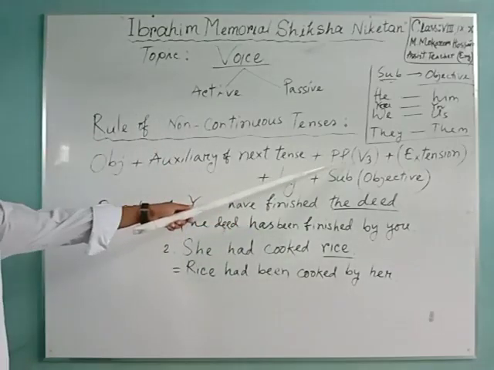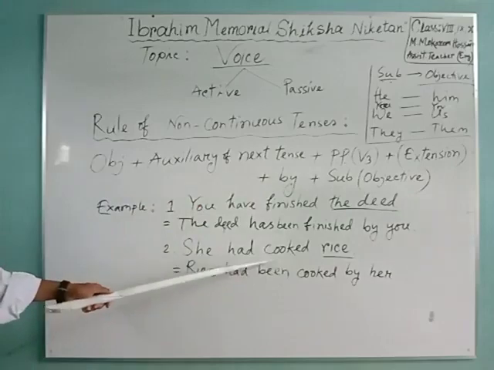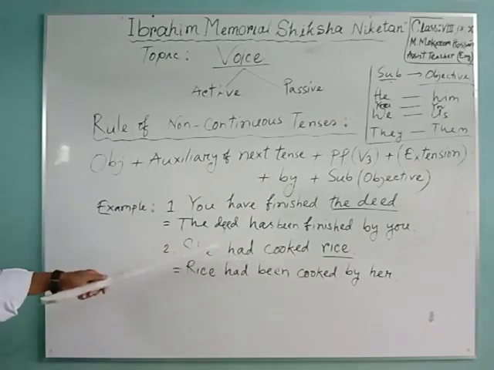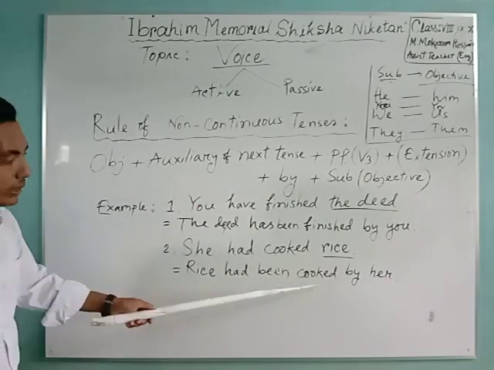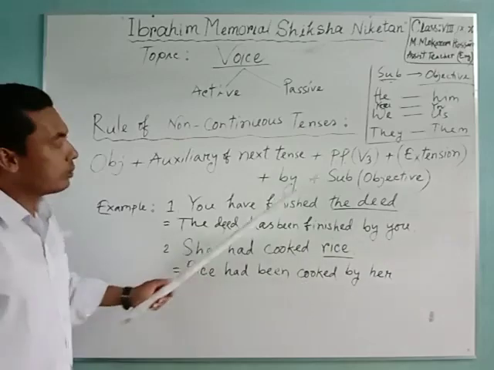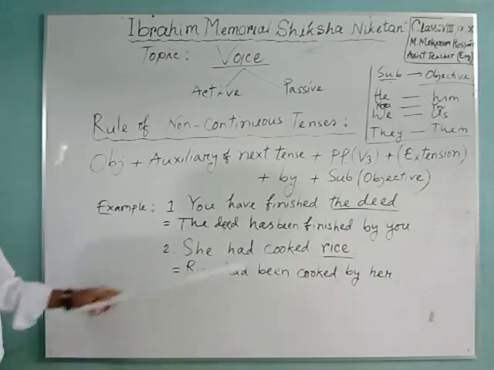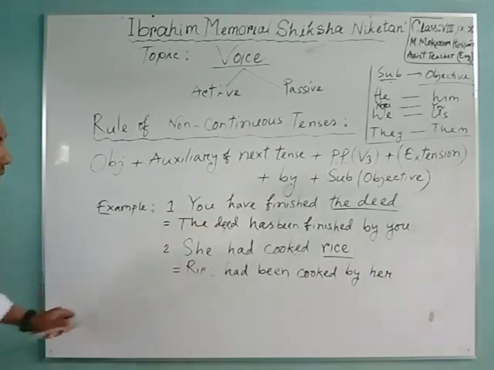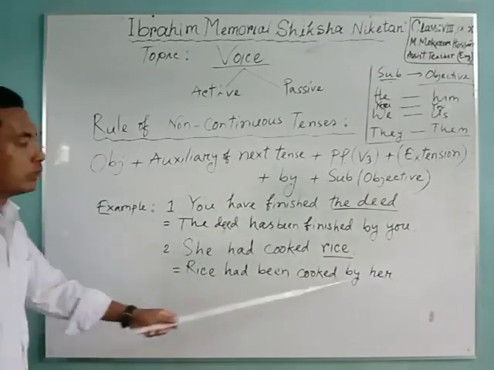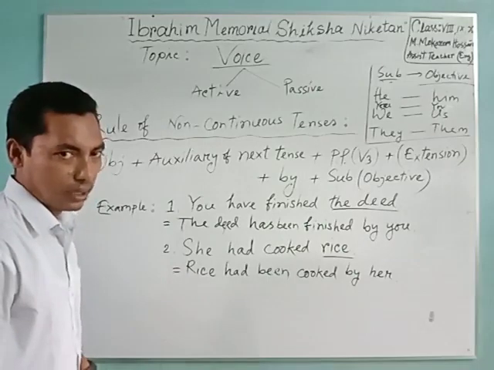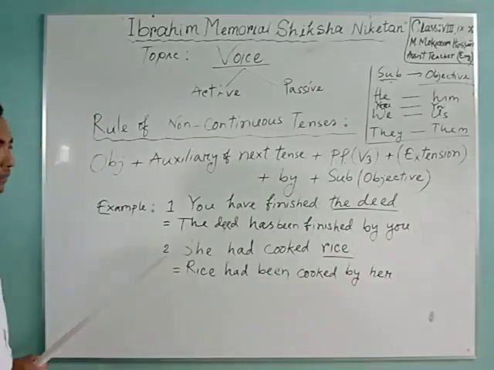Then past participle. Here the verb is cooked, V3 past participle. We have taken cooked. Then by, objective form of subject. Here the subject is she. That's why we have taken her. Objective form of she. Okay.